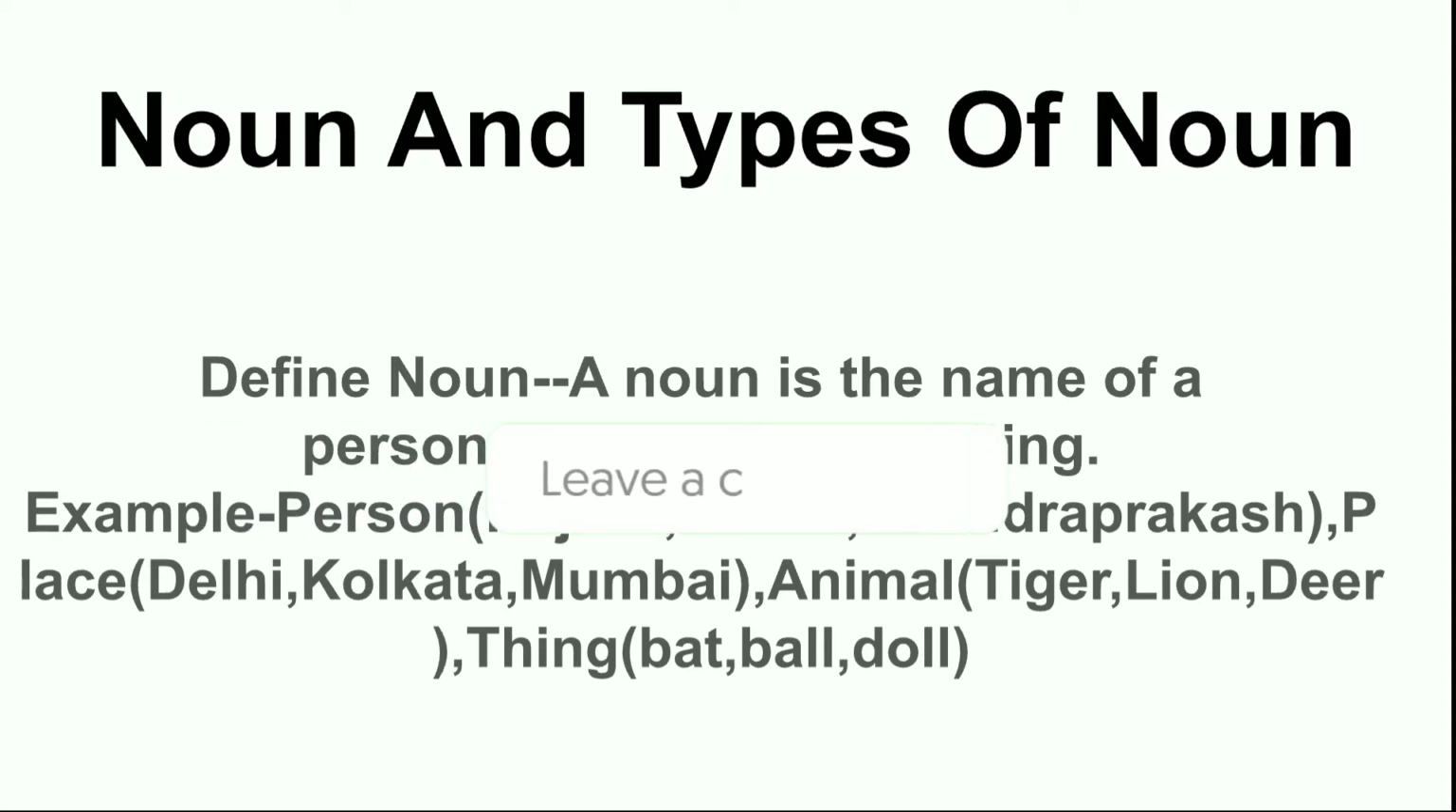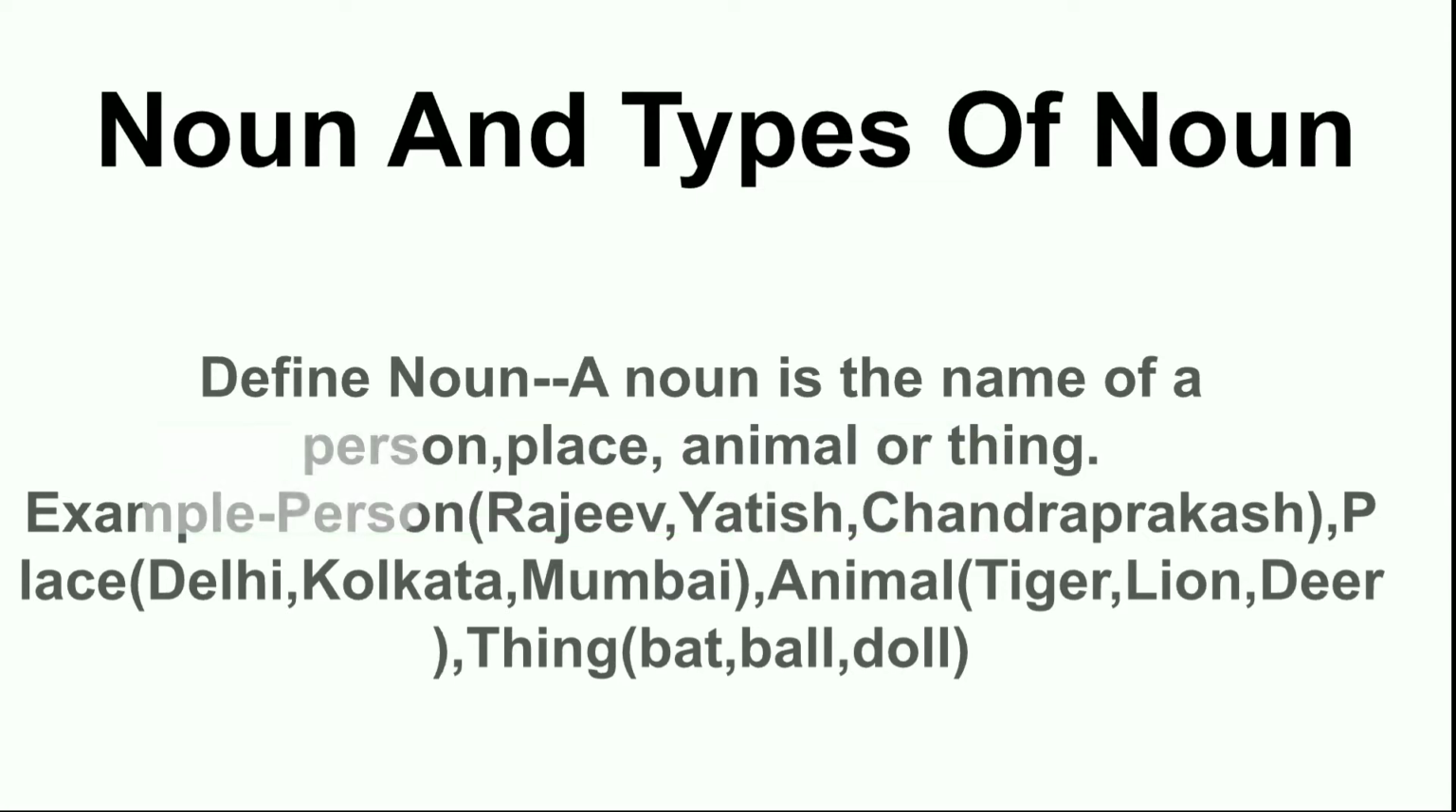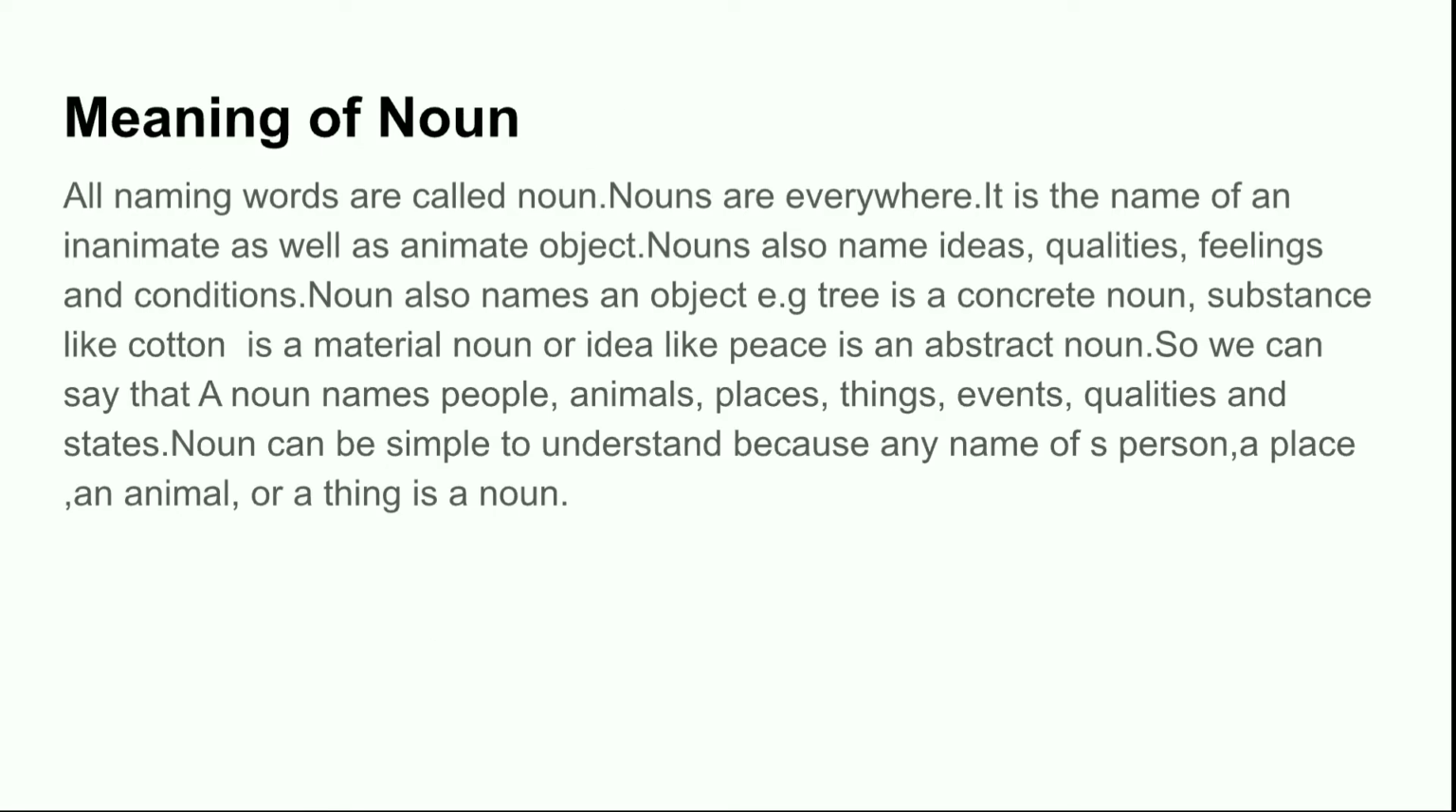So let us start with noun and types of noun. Now, what is a noun? A noun is the name of a person, place, animal, or thing. For example, person like Rajiv, Yatish, Chandraprakash, place like Delhi, Kolkata, Mumbai, animals like tiger, lion, deer, things like bat, ball, doll is a noun.